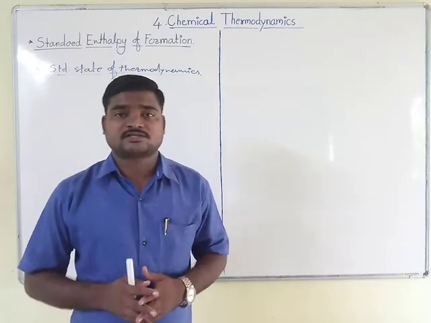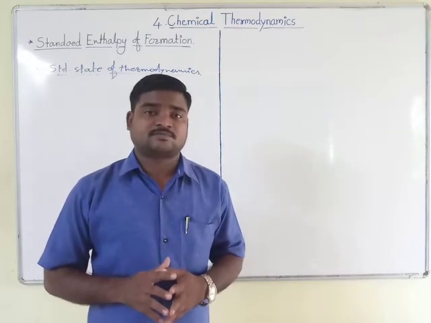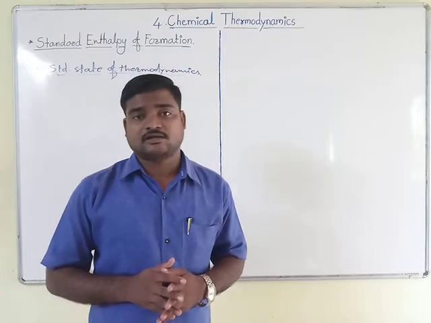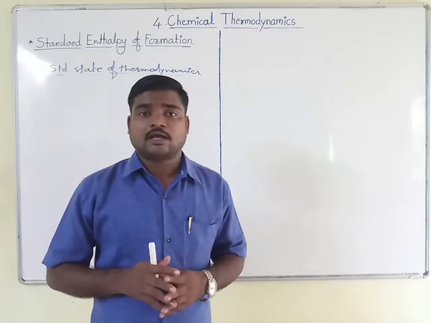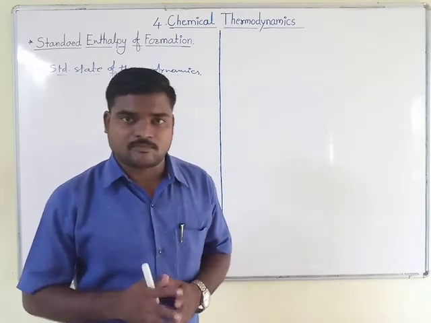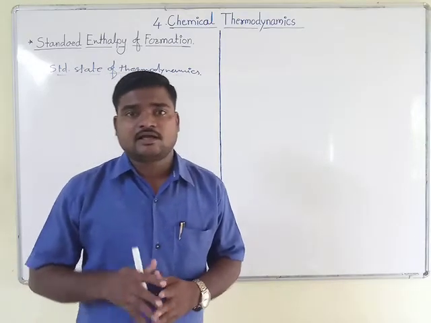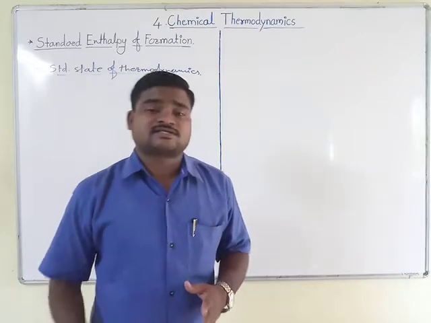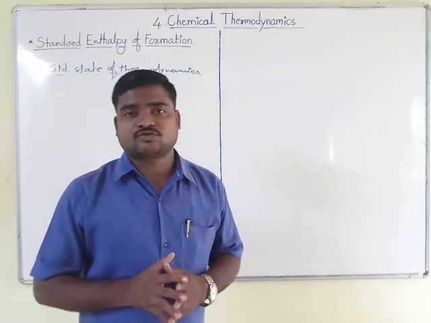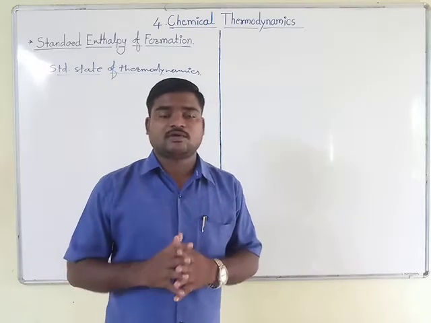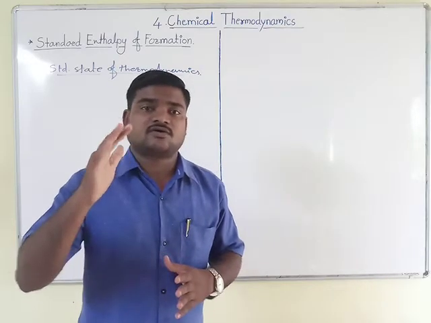Suppose that on that substance 1 bar pressure is present and the temperature is 298 Kelvin, this is for the gaseous state. Pressure should be 1 bar, temperature should be 298, and if it is in liquid, we are going to consider its concentration, and its concentration should be 1 molar. Then and only then can we say that the substance is in standard state or standard state of thermodynamics.